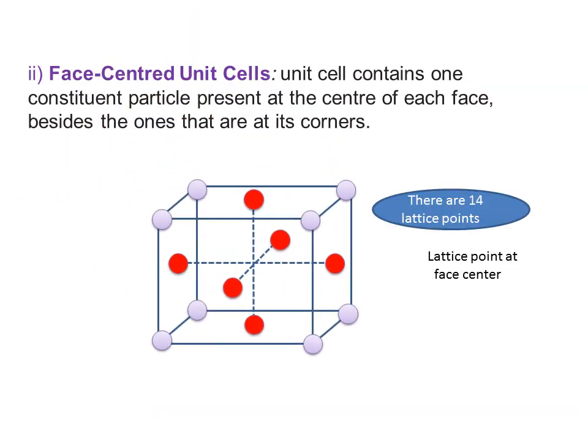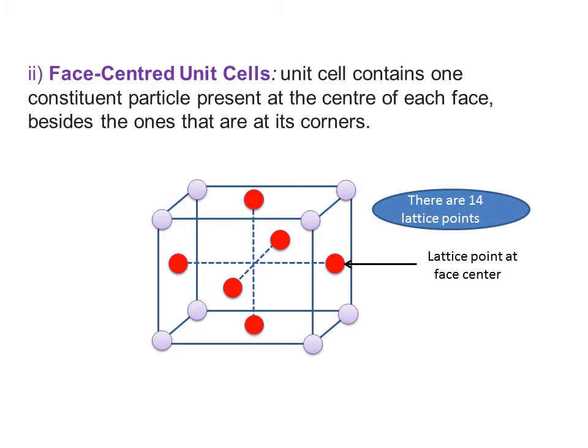The second one is the face centered unit cell. This is a type of unit cell which contains one constituent particle present at the center of each face, besides the ones that are at its corners. Dear student, try to understand this one. It is a type of unit cell in which lattice points are present at the corners, and also at the center of every face.